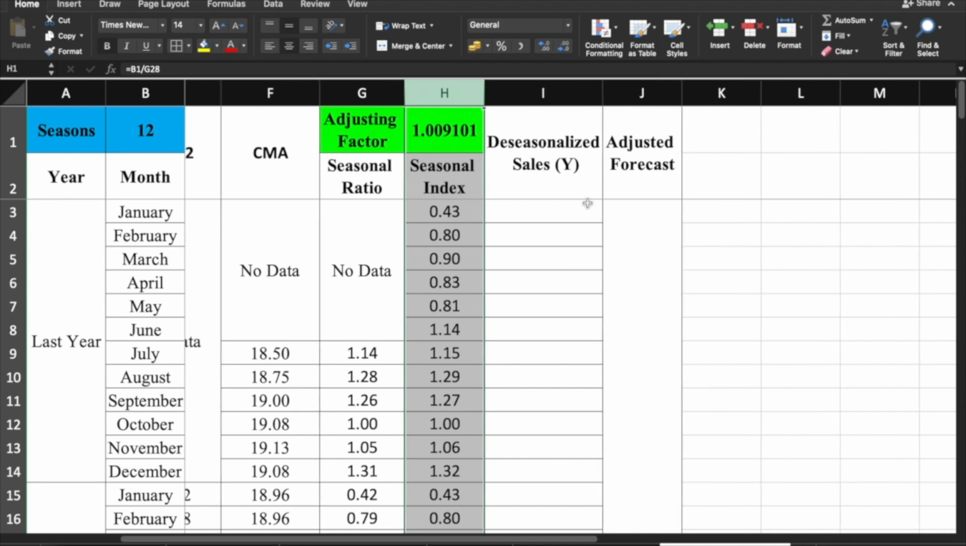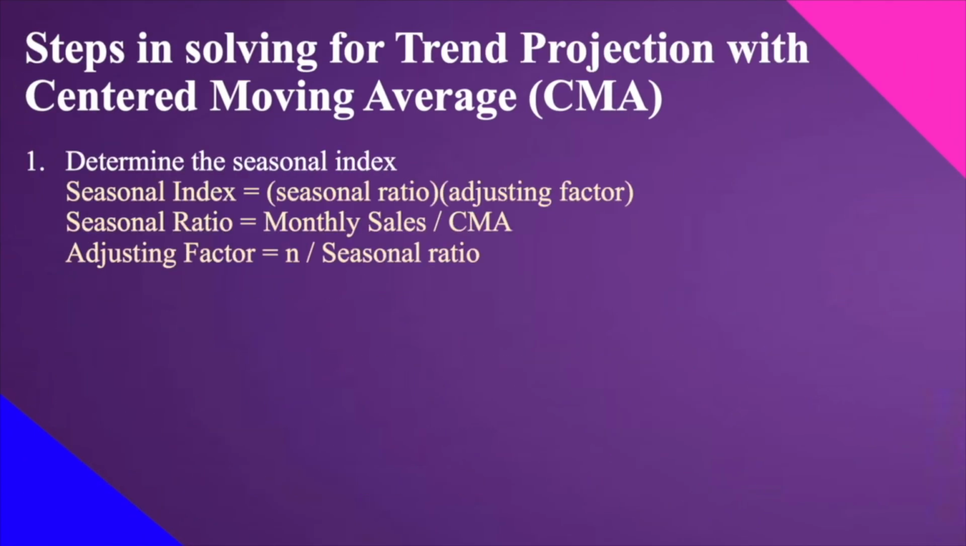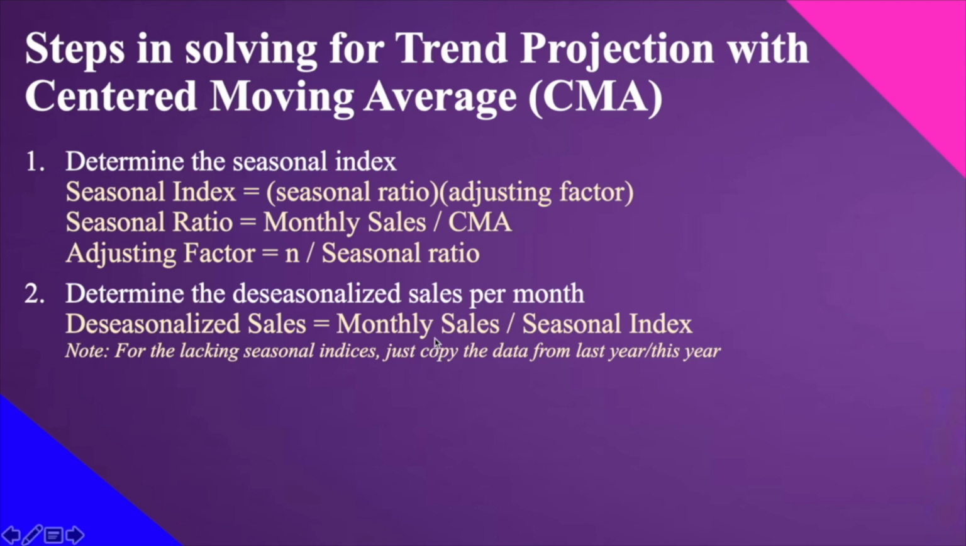Okay? And for the formula for the deseasonalized sales, nandito sa ating PowerPoint presentation. It says here that our deseasonalized sales is the monthly sales over the seasonal index. For the lacking seasonal indices, just copy the data from the last year. Ito yung ginawa natin kanina, yung kulang sa baba, kinapya natin doon, galing naman sa last year na data. Anyway, we have already the complete data for seasonal index.